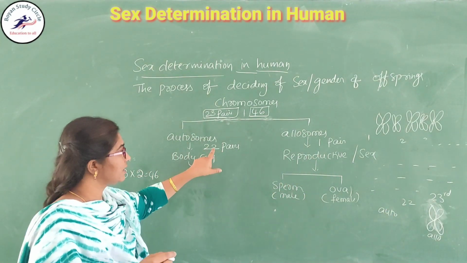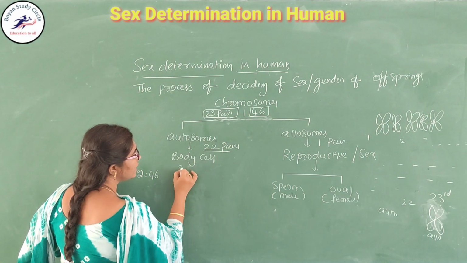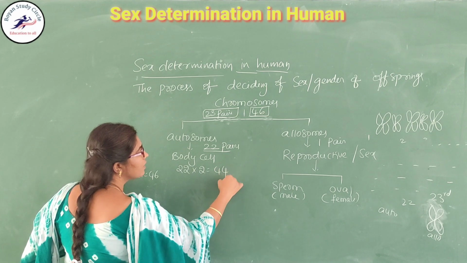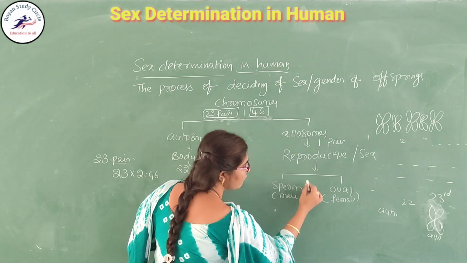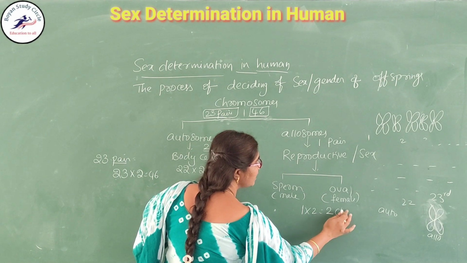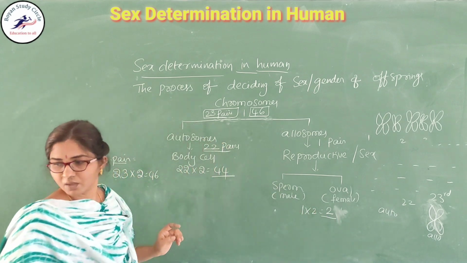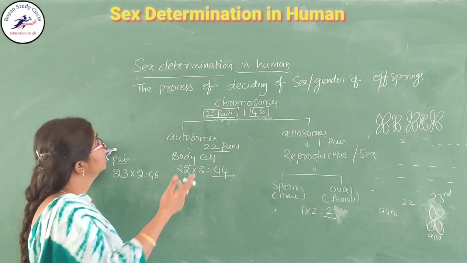Once again, I am repeating this: 22 pairs. What does 22 pairs mean? 22 into 2. How many chromosomes are present? That is 44. Here the one pair, 1 into 2. How many chromosomes are present? Here 2. Are you got it?